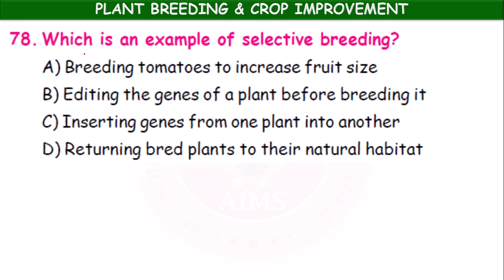Which is an example of selective breeding? Breeding tomatoes to increase the fruit size. Option B, editing the genes of a plant before breeding it. Option C, inserting the genes from one plant into another. Option D, returning bred plants to their natural habitat. So, an example of selective breeding is breeding of tomatoes to increase fruit size.